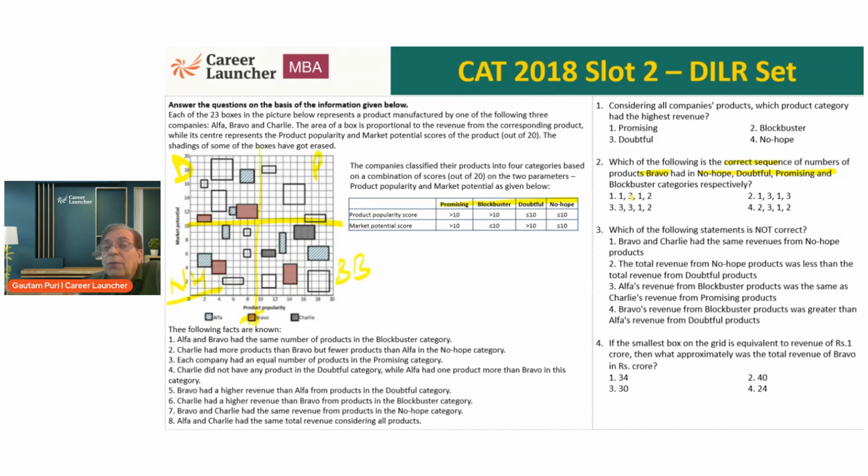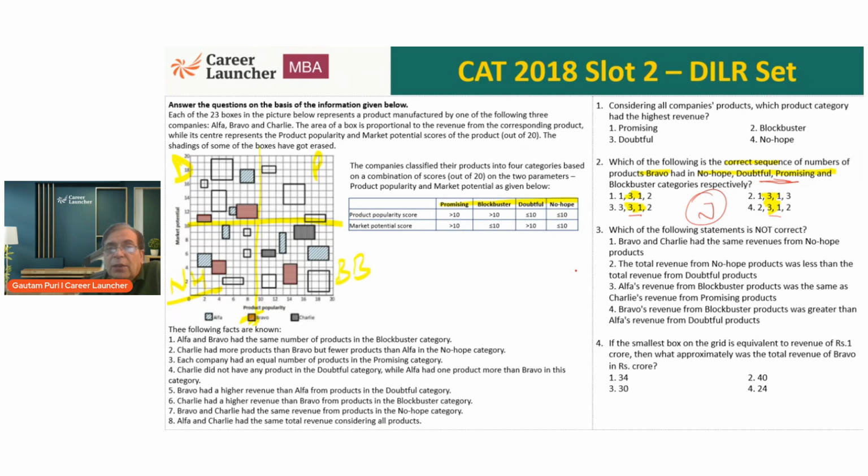This is my jugaad question. Question number 2 has to be my jugaad question for the simple reason that it is giving me a hint as to how to go about doing it. For two of the four categories, the doubtful and promising categories, it is giving me the actual number of products for Bravo. So this is something which is likely to be useful for me.